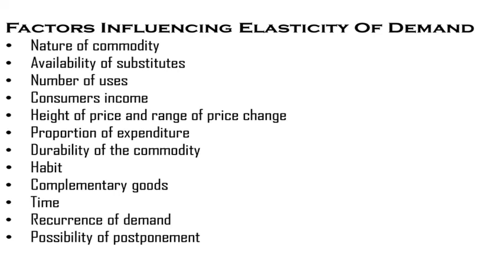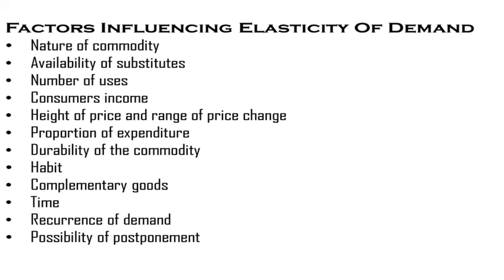And the second one is single use. When a commodity has a single use, its demand tends to be inelastic. For example, salt. It can be put to only a single use. The demand for it will not change even though the price rises or falls. Hence, the demand for such commodities will be inelastic.